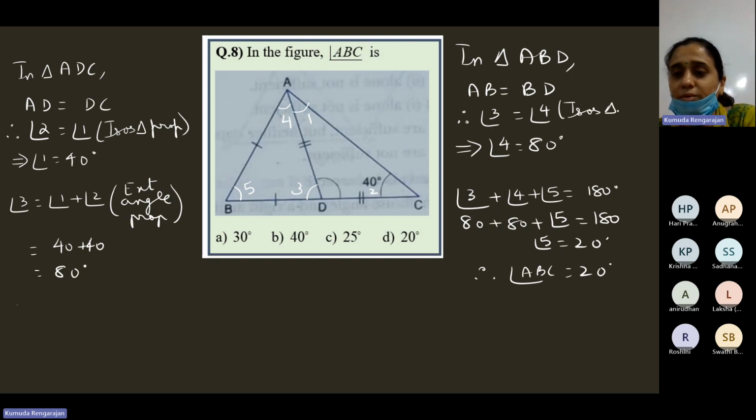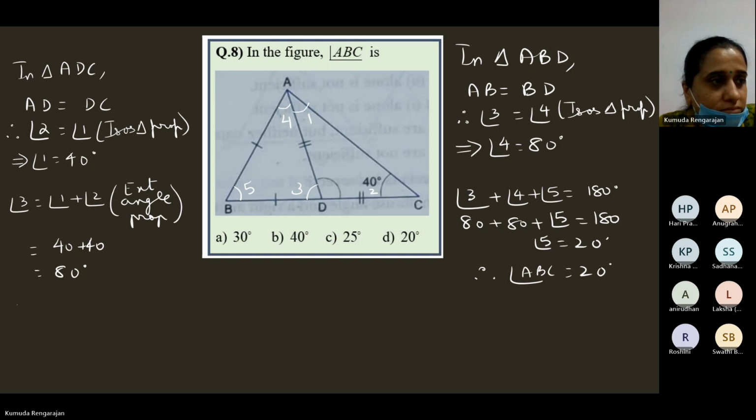Isosceles triangle property. Finish writing, online students?